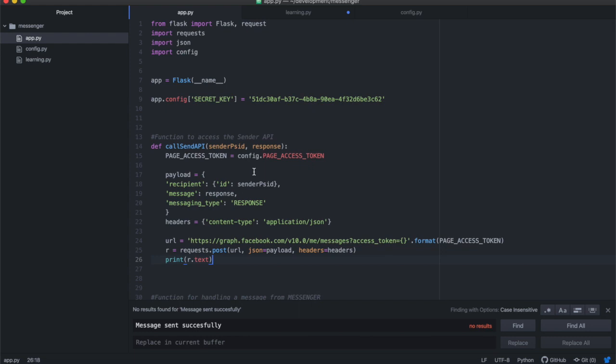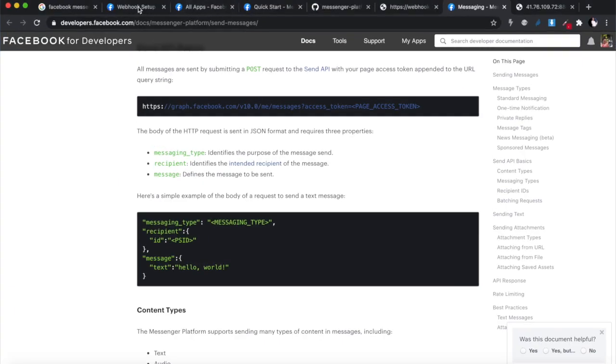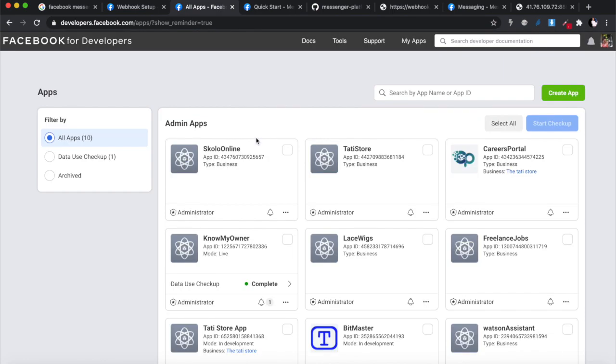But before we can test it, we obviously have to get our page access token, and in order to do this, we need to go to Facebook and go to our Facebook apps. We need to create an app and get an access token so that we can do this. And we'll do that in the next part of the lecture.